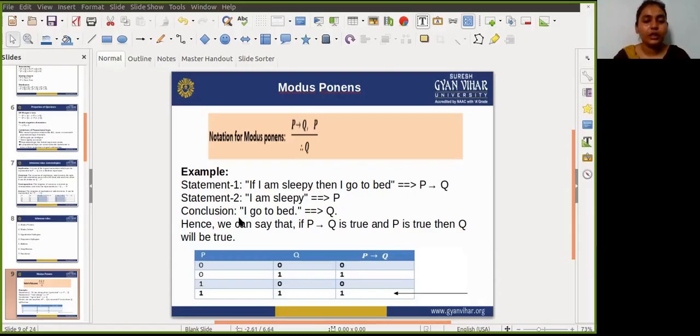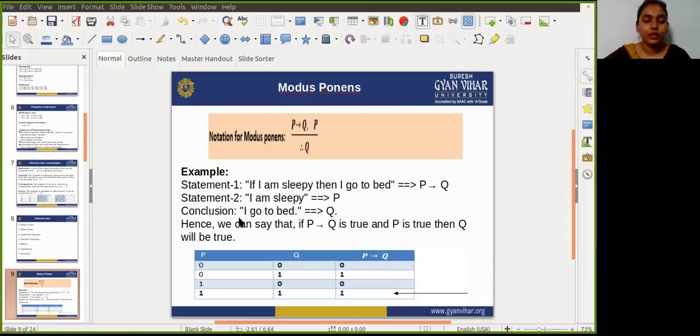And also the value of P is true, then you check that the conclusion, that is Q, is also true. Means the value of P implies Q, and here I am taking a conjunction with P. The result of P implies Q conjoined with P, if it gives the value true, then definitely the conclusion Q will also be true.